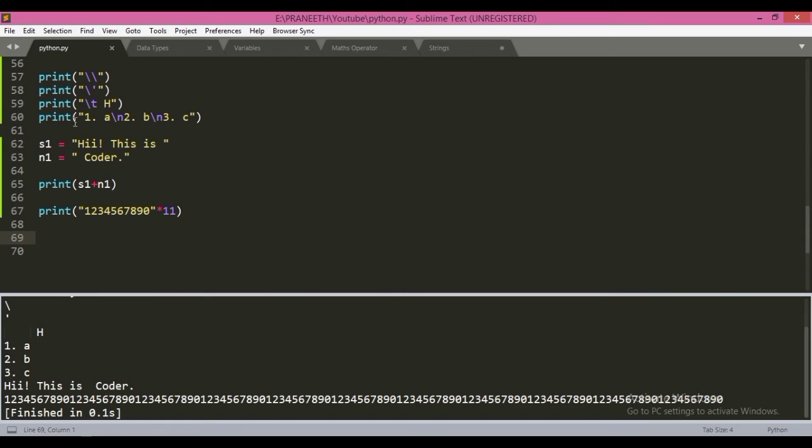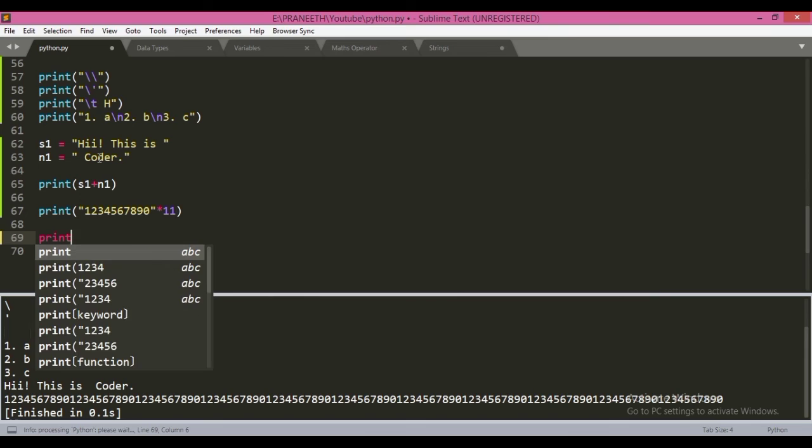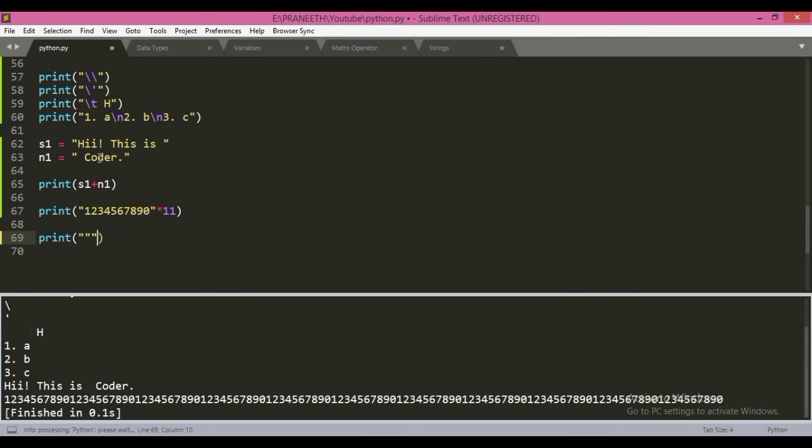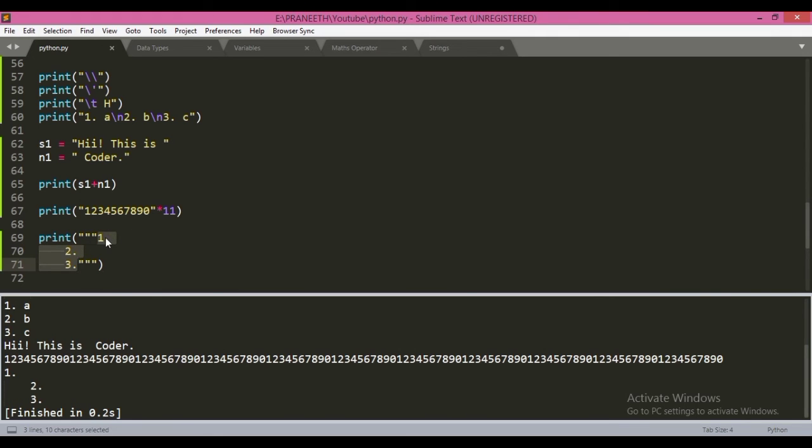So we can also use double quotes 3 times to print the text as we need in our output stream. So let's create 1, 2, and 3. It will print the same string in our output console, as automatically Sublime Text creates a tab before the new line. We got a tab here also. So if we remove this, we will get 1, 2, 3.